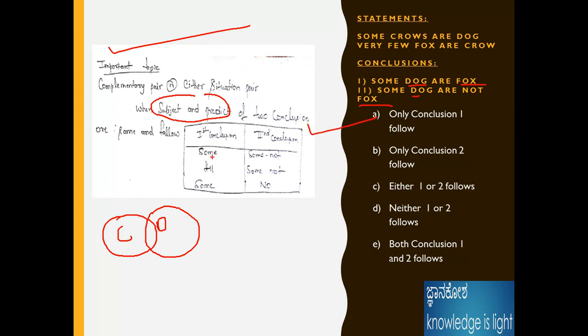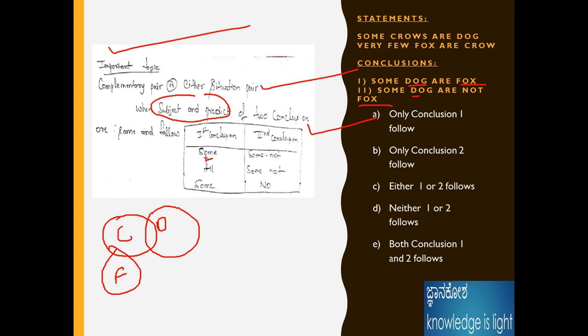If the conclusion is some or some not, we can directly follow the either-or rule. From A and B, some crows or dogs, few fox or crow. Few fox or crow means few fox or cow. Here already, please use this table and you can easily get the answer. Whenever the conclusion has the same subject and predicate, apply these tables.